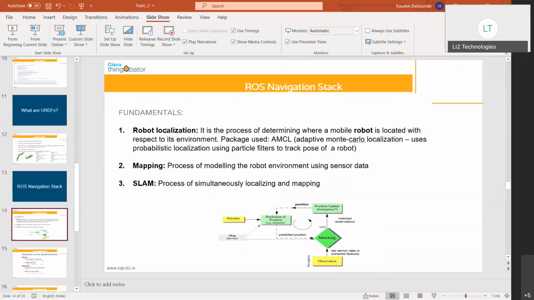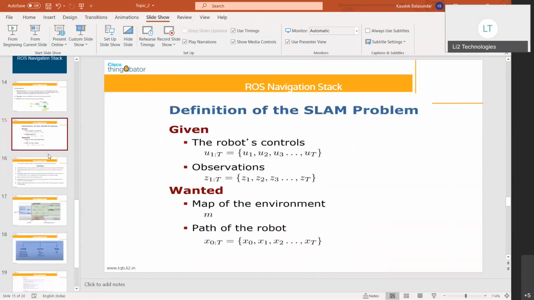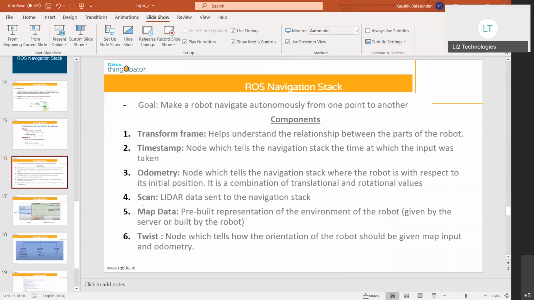In the ROS navigation stack, we covered the fundamentals of robot localization and mapping, and then the process of doing those two things simultaneously. And then we defined the SLAM problem and what it stands for. And then these are the various components. The transform is basically how the two coordinate systems within your navigation stack are related to each other. The transformation matrix enables you to find the relationship between these two. The odometry gives you the position and the orientation of your robot with respect to the initial position. And then the scan allows you to get the LiDAR data.